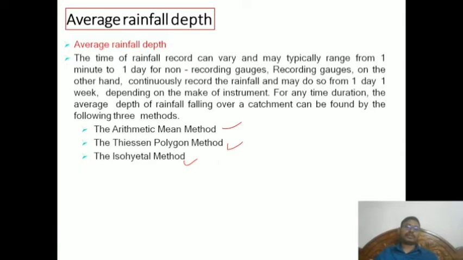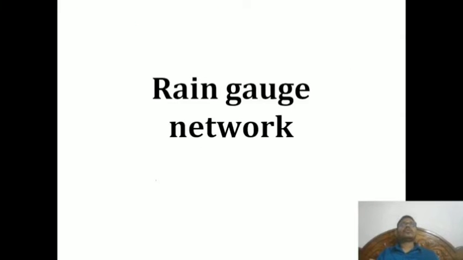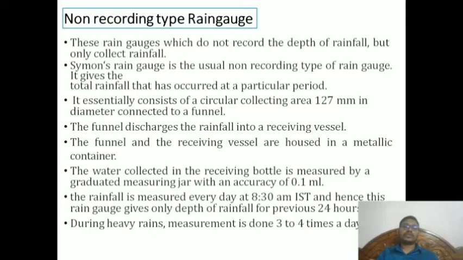The arithmetic mean is usually just averaging. The arithmetic mean and Thyssen polygon are the most used methods, while the isohyetal method will be a little more precise.